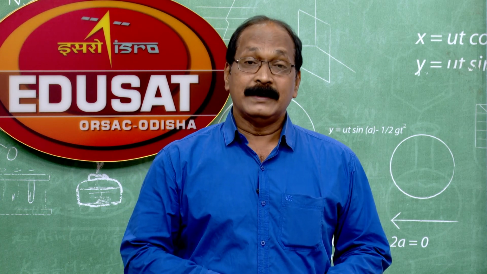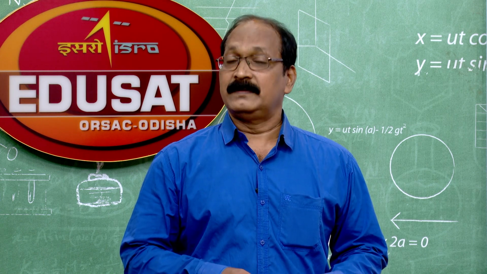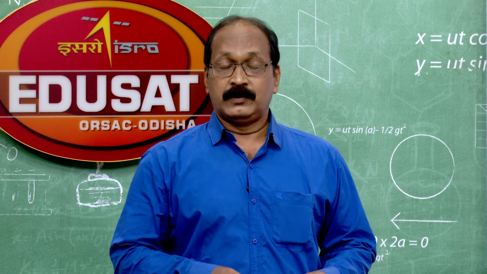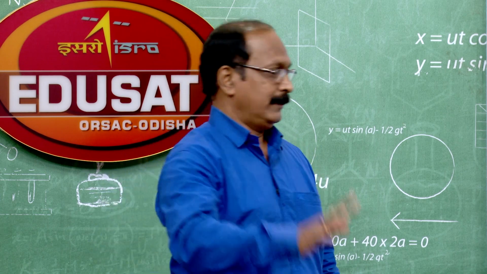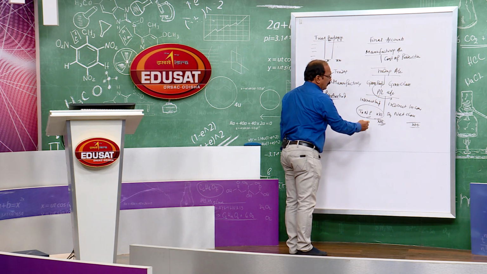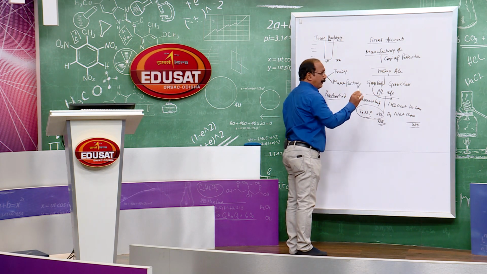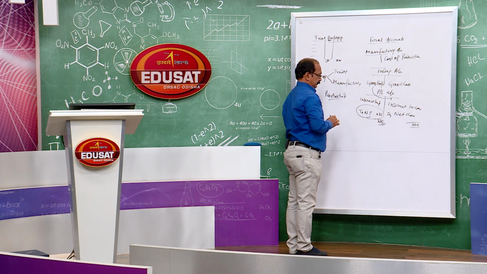But in case the partnership deed is silent, the profit is to be distributed equally. So, all these accounts are to be maintained and prepared in case of partnership business also.